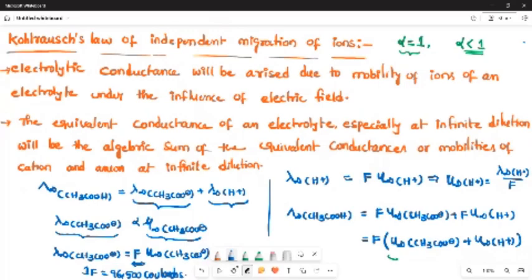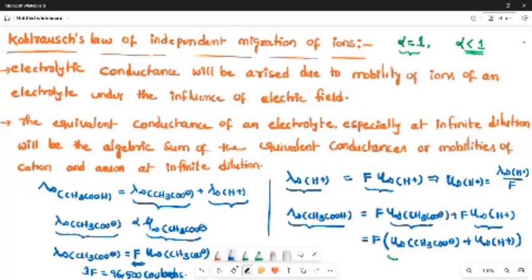Now I am applying 1 Faraday of charge. With 1 Faraday of charge, this is the mobility and this is the equivalent conductance. At the same time, the equivalent conductance of the H plus ion will be equal to 1 Faraday into the mobility of the H plus ion. Therefore, the equivalent conductance of acetic acid will be equal to the mobility of the anion plus the mobility of the cation, that is the algebraic sum.